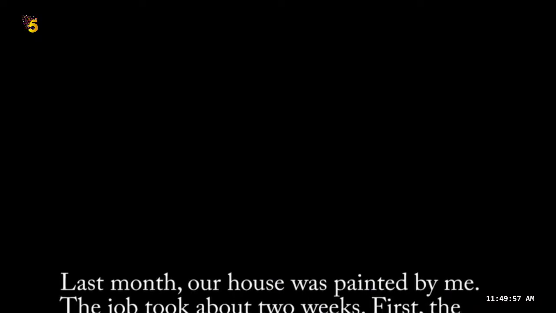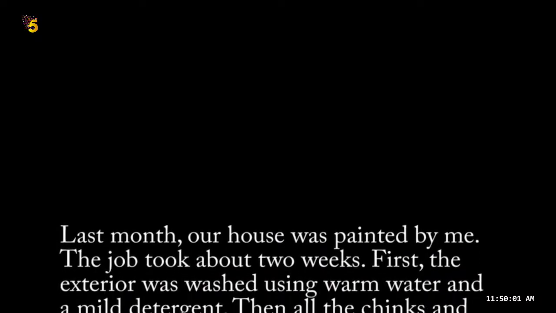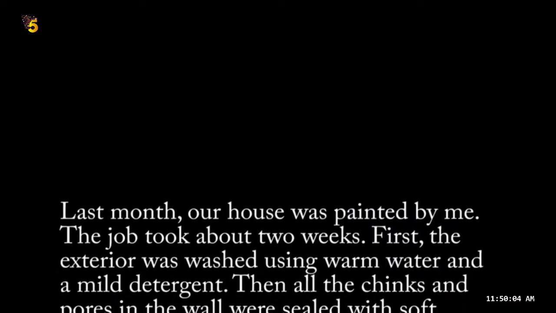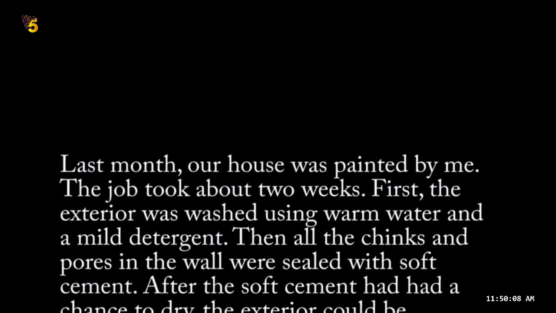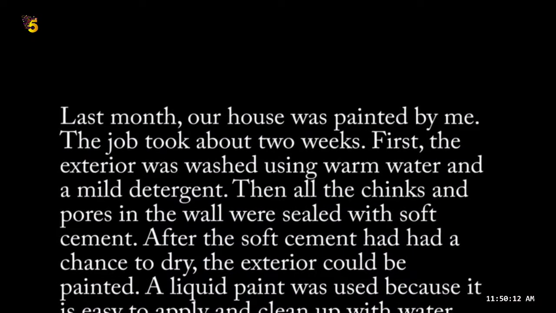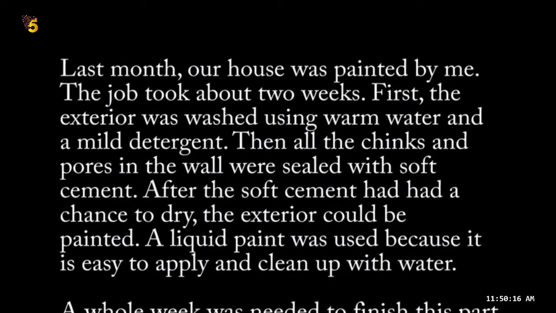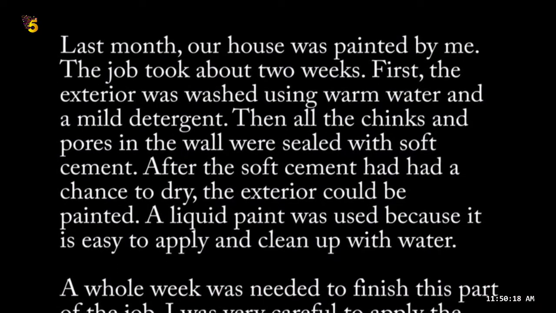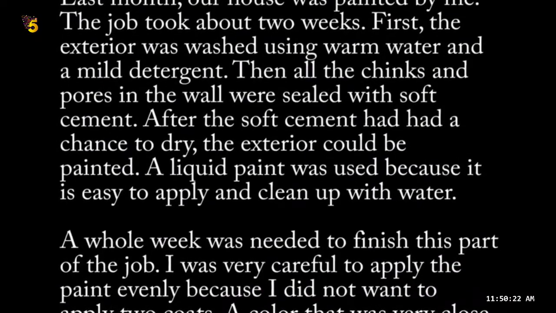Very good. Last month, our house was painted by me. The job took about 2 weeks. First, the exterior was washed using warm water and a mild detergent. Then all the joints and pores in the wall were sealed with soft cement. After the soft cement had had a chance to dry, the exterior could be painted.